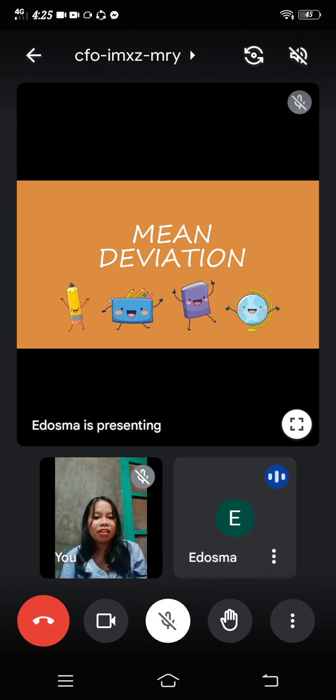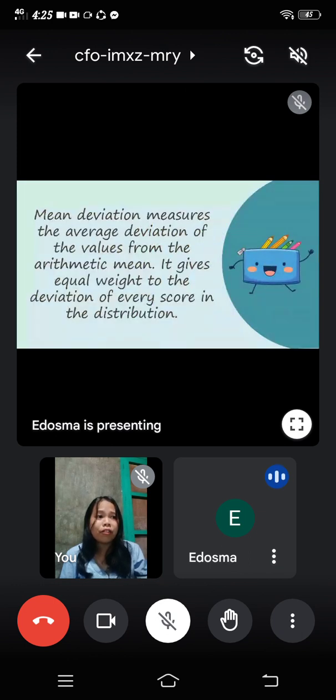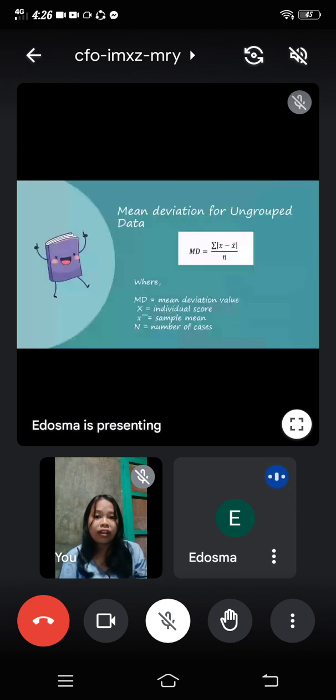So mean deviation, class, is the measure of the average deviation of the values from the arithmetic mean. It gives equal weight to the deviation of every score in the distribution. To further understand what mean deviation is, class, I will introduce to you the formulas. The first one would be mean deviation for ungrouped data.